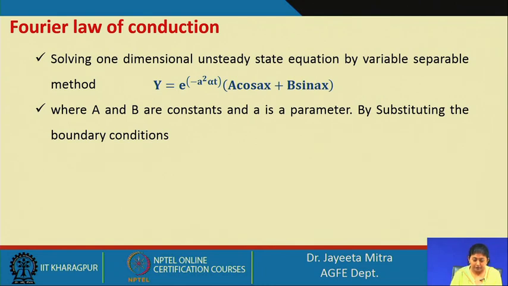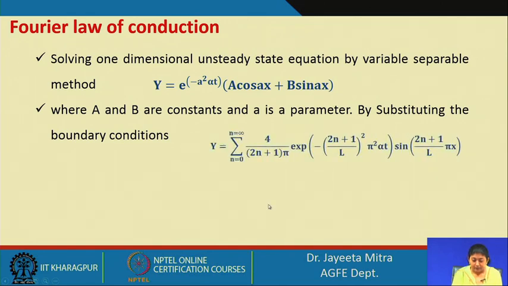Now, putting those boundary conditions, which were listed in the earlier slide, we get y equal to the summation from n equal to 0 to n equal to infinity of 4 by (2n plus 1) pi, times exponential of minus ((2n plus 1) by L) whole square into pi square alpha t, times sin of ((2n plus 1) by L) pi x.